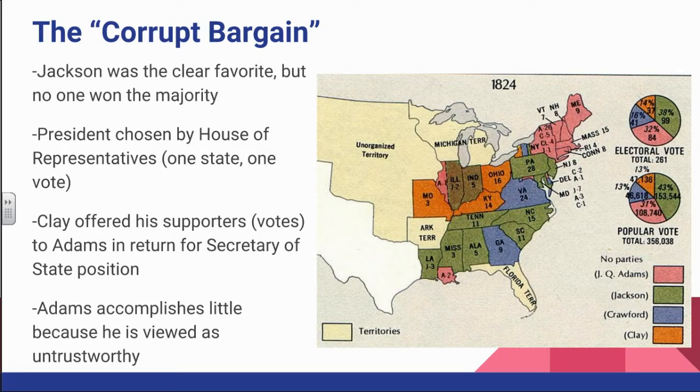So just to recap, we talked about this a little bit in class, but just so you remember, the election of 1824 is known as the corrupt bargain election. If you don't know what corrupt means, you really need to learn that word: dishonest in some way.